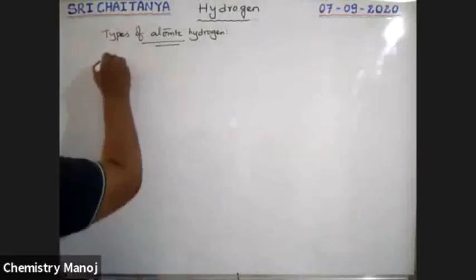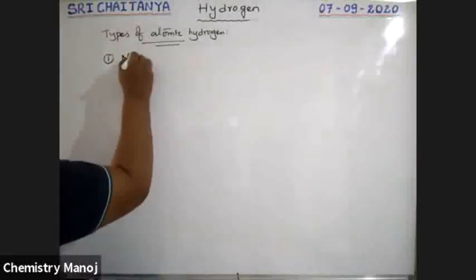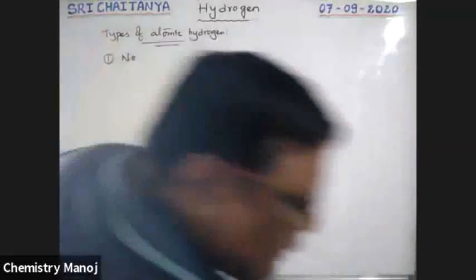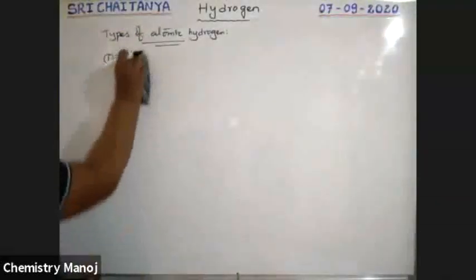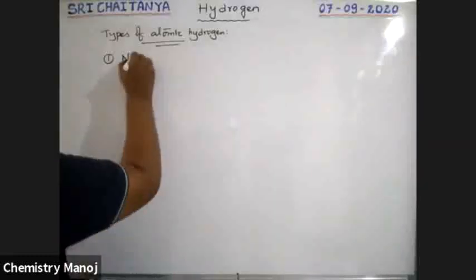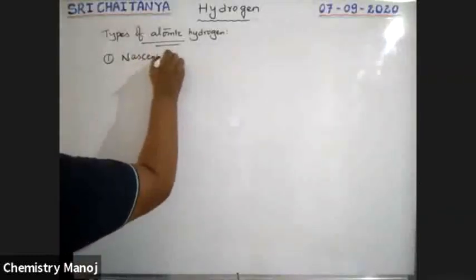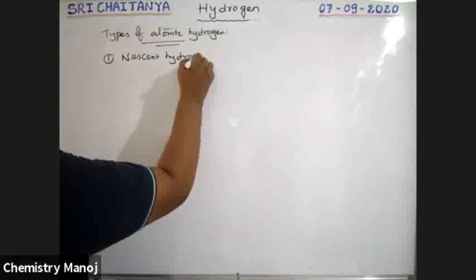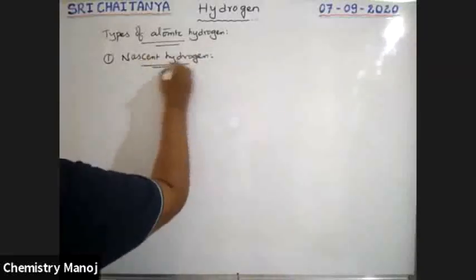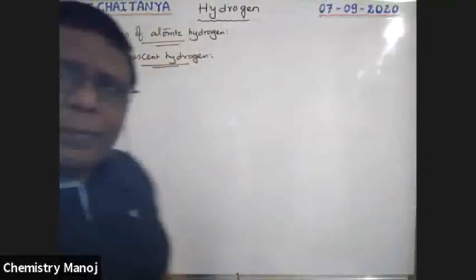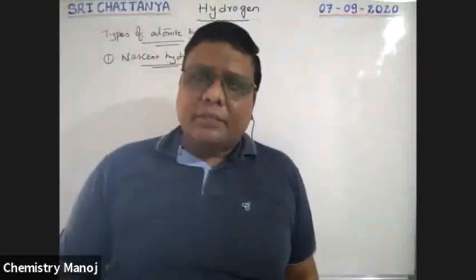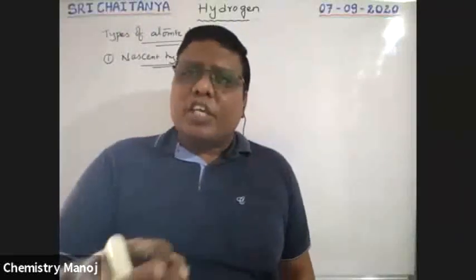Among them, the first one is nascent hydrogen. What is this nascent hydrogen? Newly born babies are called nascent babies. Nascent means just born.